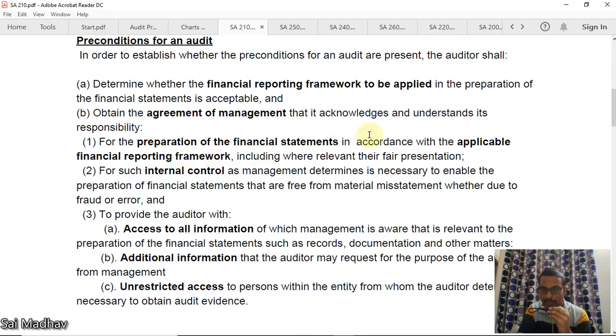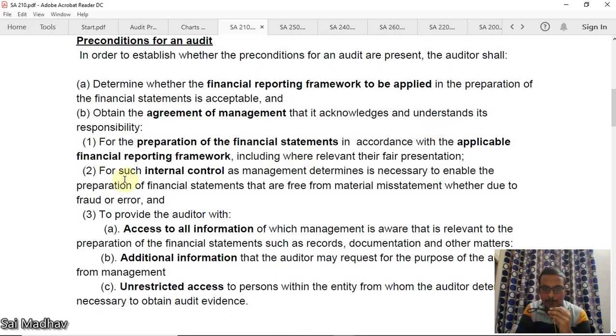For a company, it should follow the Companies Act, as per Schedule 3. For a company, that is the applicable financial reporting framework. In the same way, for a bank, it is as per the Banking Regulation Act 1949, and that particular act regulates it and the financial statements should be prepared as per it.